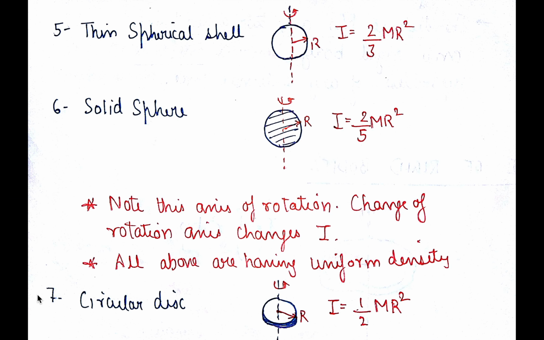The seventh is the important one, the circular disc. For the circular disc, the axis of rotation is passing perpendicularly. Remember that here the theorem of perpendicular axis comes in. This axis of rotation isn't on the plane, it is perpendicular to the plane of the disc. So this is half MR square.